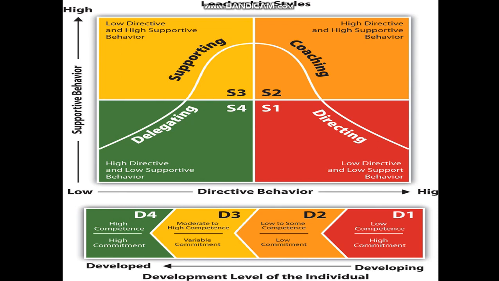High directive and low supportive means on the Y-axis it lies low. The first leadership style is high directive and low supportive behavior.